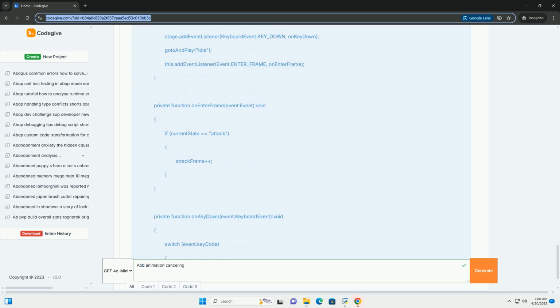Can cancel: a Boolean flag indicating whether the current attack is in a cancelable state. Current attack: a string variable storing the name of the current attack, punch or kick. Buffered attack timer: a timer to track the buffered attack. Buffered attack: a string that will store the name of the attack to buffer, punch or kick.